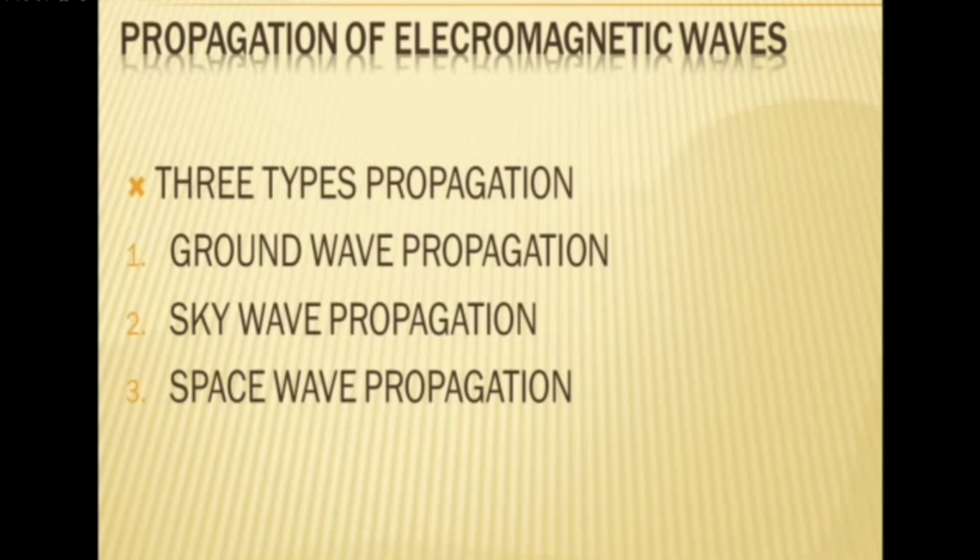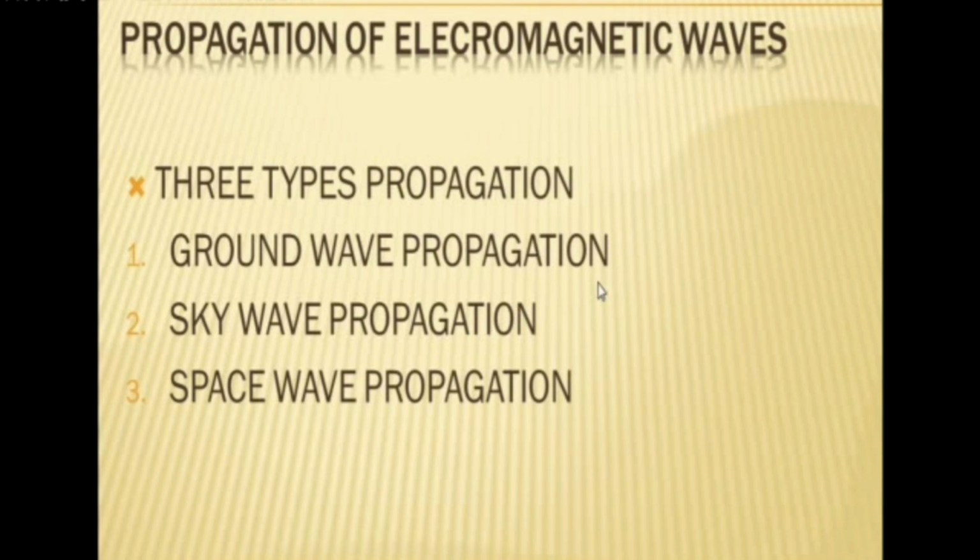Okay, the transmission and reception occurs in three types. Three types of propagation are there, and they depend on the frequency. You can classify them. The frequency from 2 kilohertz to 2 megahertz is called ground wave propagation. Then from 2 or 3 megahertz to 30 megahertz, that is sky wave propagation. From 30 megahertz to 400 gigahertz, that is space wave propagation.